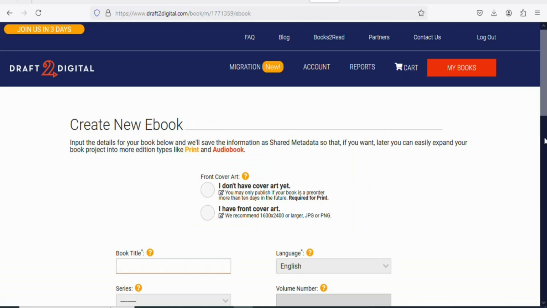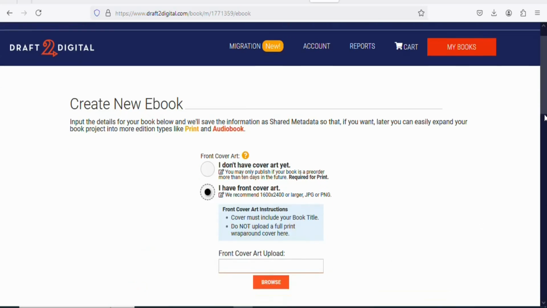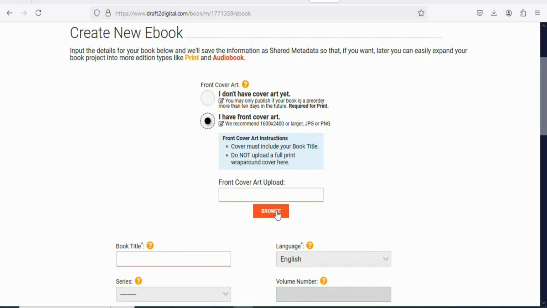Once you click on it, you're going to see a page like this. You can see I don't have cover art yet. I have front cover art, so let's click on it. We have the cover of the book. Once you click on it, the next step is that you have to upload it. So click right here, Browse.